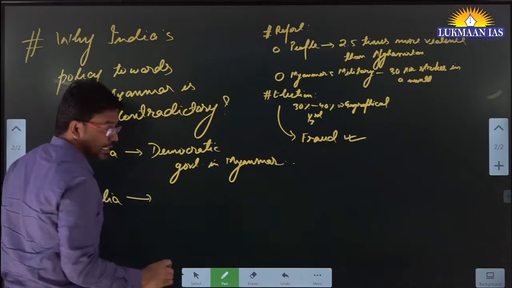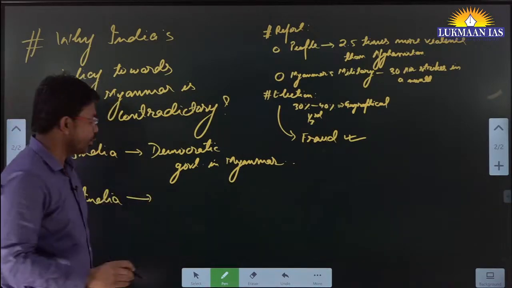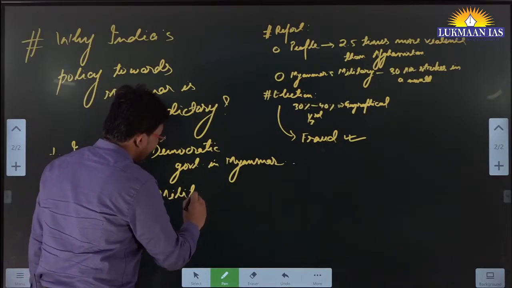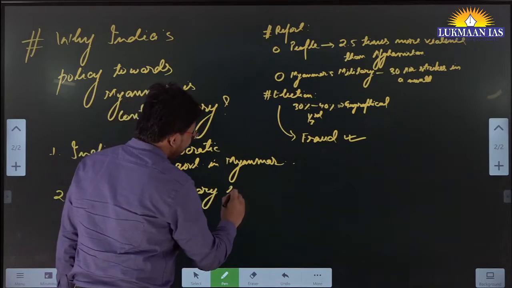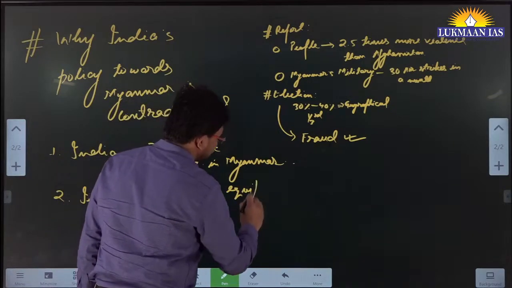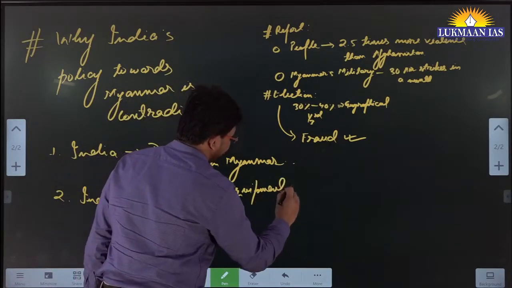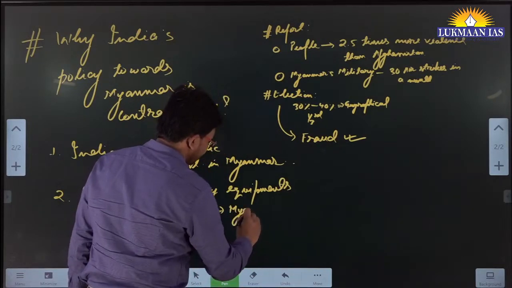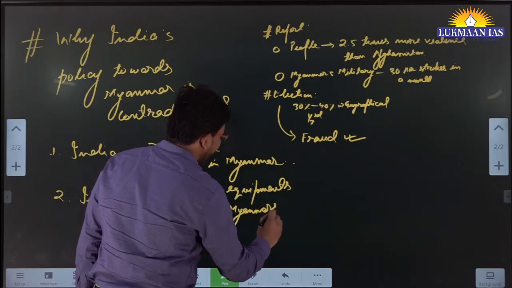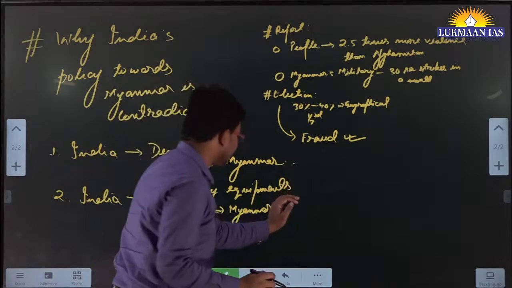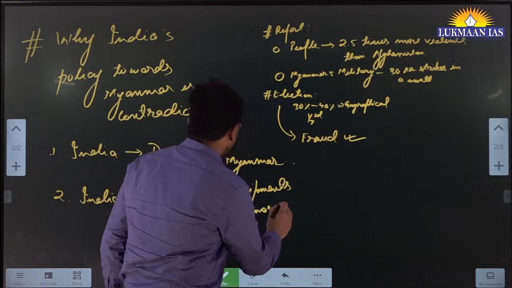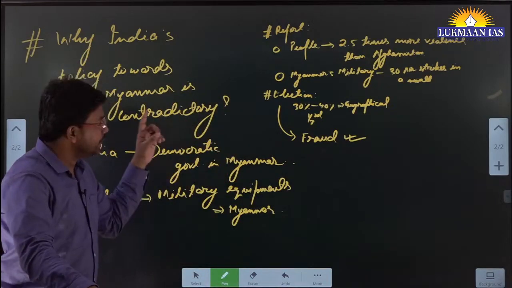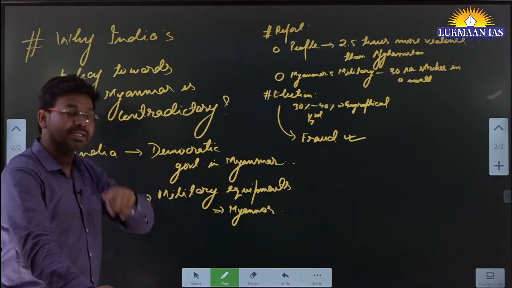India has started supplying more military equipment to Myanmar. And these equipments are being supplied to the military of Myanmar. And the military is using these weapons against their civilians.